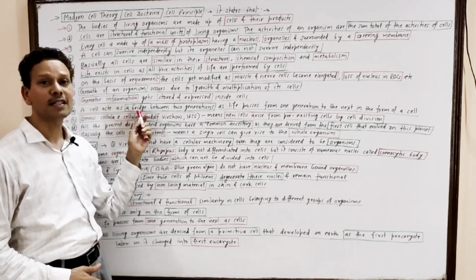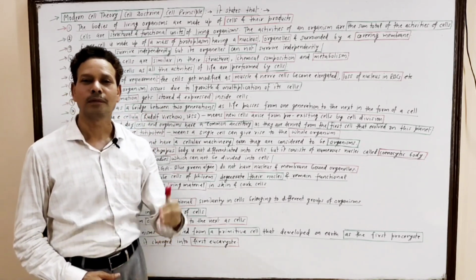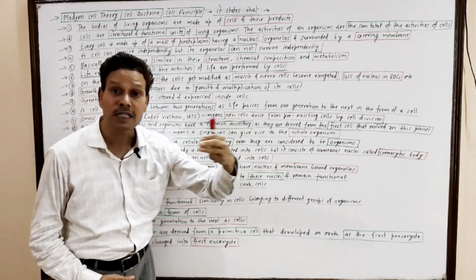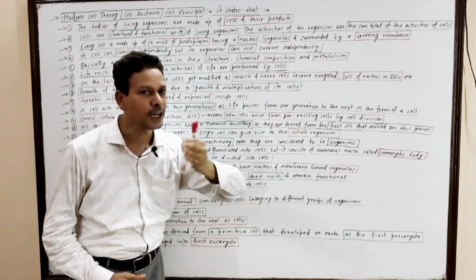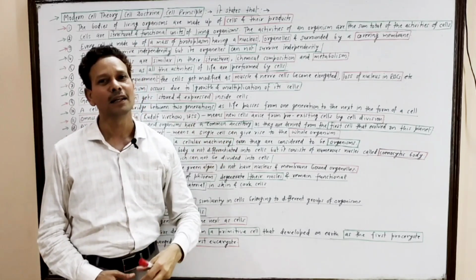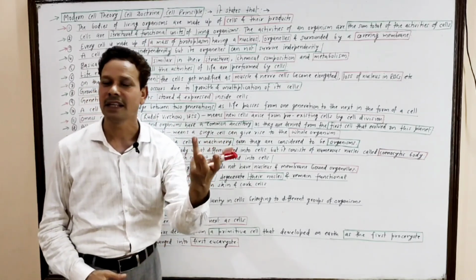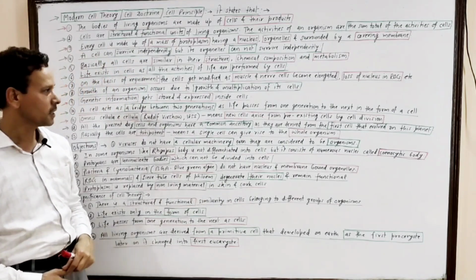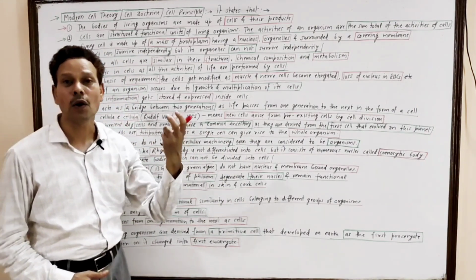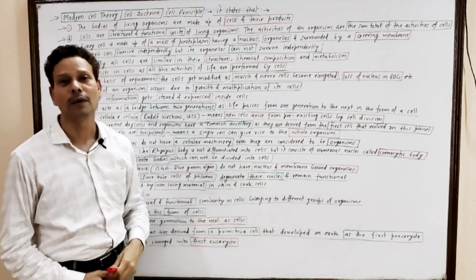A cell acts as a bridge between two generations. Life passes from one generation to the next generation in the form of a cell, in the form of gametes, in the form of egg and sperms. Next point is very important, that is omnis cellula e cellula.